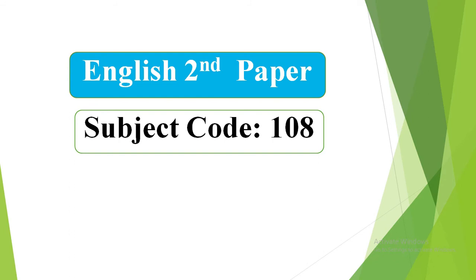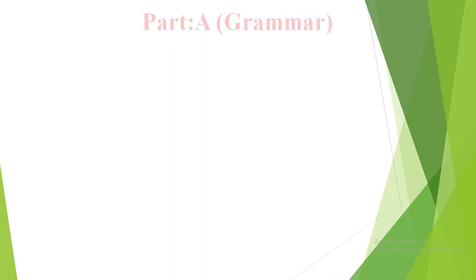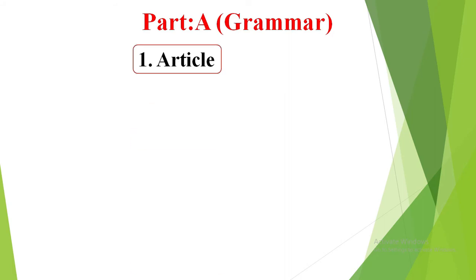of the English second paper. The subject code of the second paper is 108. In English second paper you will get 2 parts, part A that is grammar, and part B there will be composition. In part A, or the grammar part, you will get 12 kinds of grammar, and each item contains 5 marks. In question number 1 you will get article.